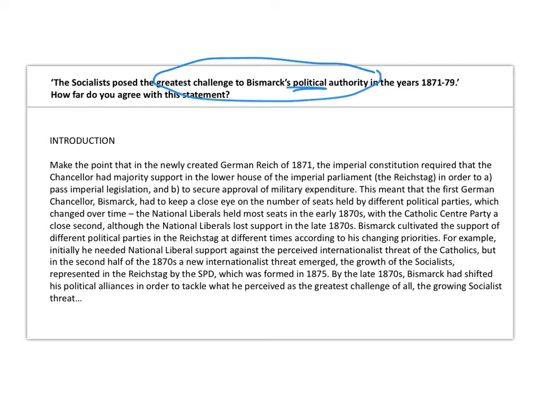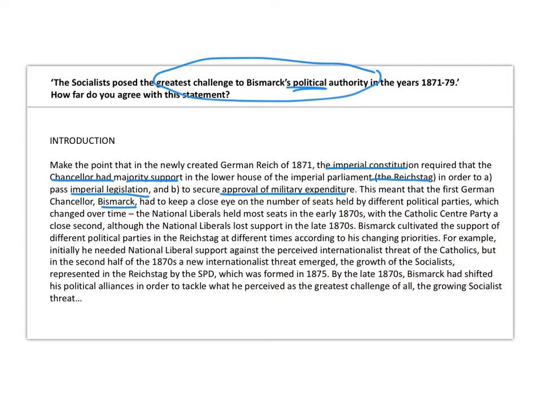So what you've really got to make clear is that the new Germany, the imperial constitution, required the Chancellor to have majority support in the Reichstag, the lower house of parliament, in order to pass imperial legislation, in order to pass laws, and secondly, to secure approval of the military expenditure. So it basically meant that Bismarck had to keep a very close eye on the number of seats held by different political parties, and that changed over time.